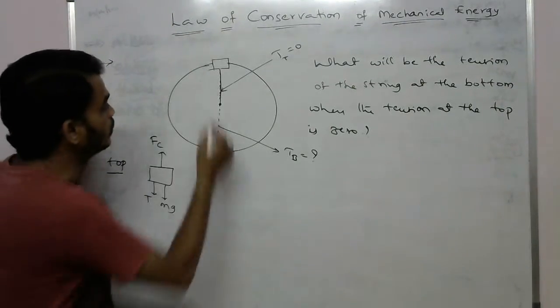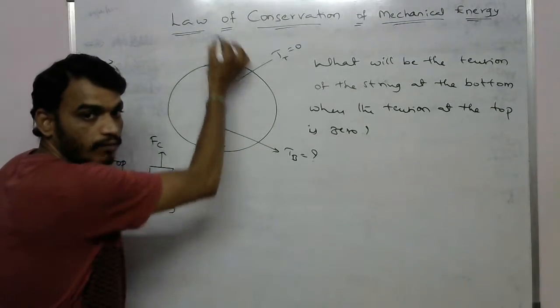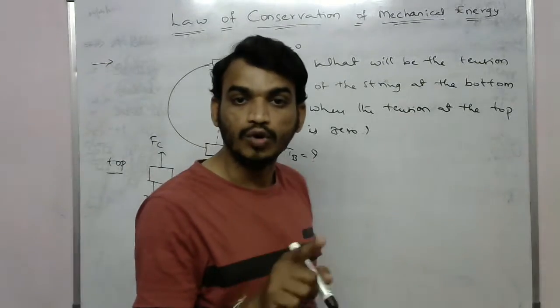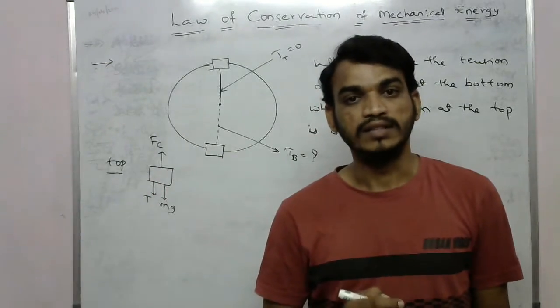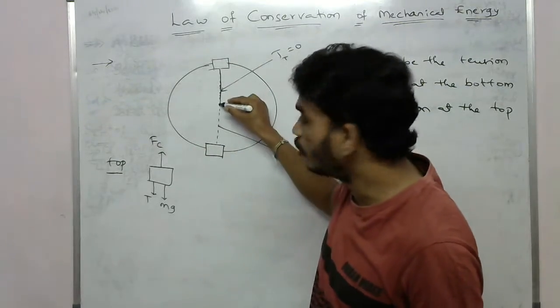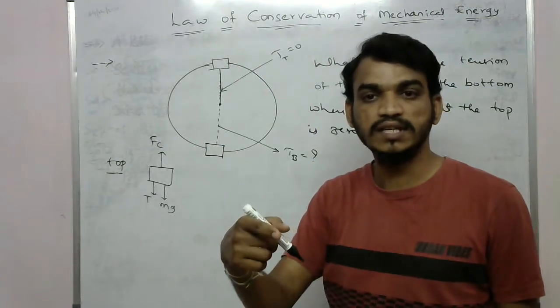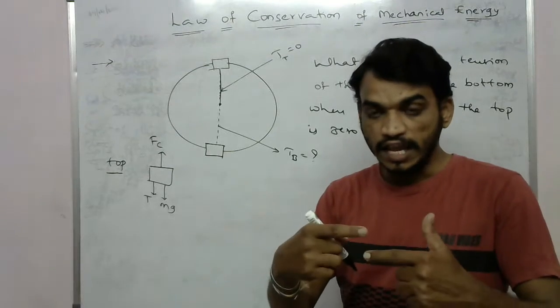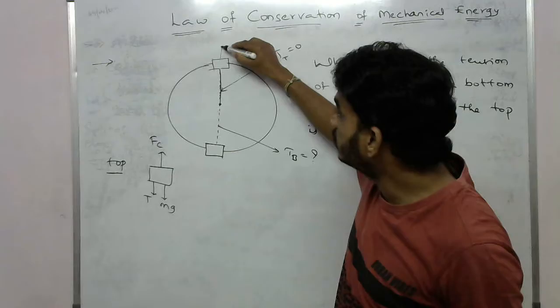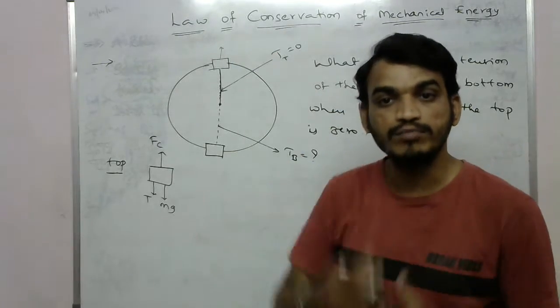If any object is tied to a rope or string, the centripetal force acts in the downward direction towards the center of the circle, and the same amount of force acts in the opposite direction, away from the center.